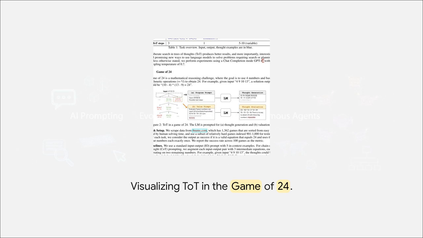In action, you can picture this as a literal tree structure. Back to our Game of 24, the model proposes a few different intermediate equations. Then, it uses a value prompt to deliberately evaluate the state of each branch, marking them as sure, likely, or impossible. If a path is deemed impossible, no problem. The model just prunes that branch, backtracks, and tries a completely different route.